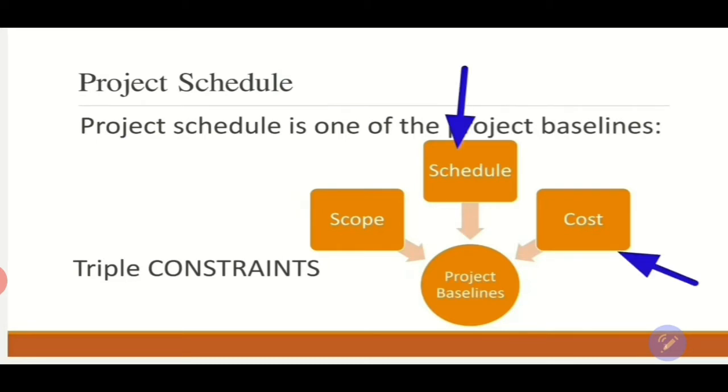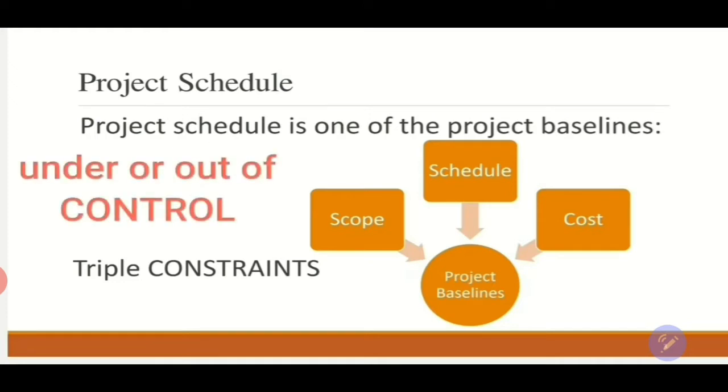What we use these baselines for is to measure the project's actual performance and compare it to these baselines in order to know if the project is under control or out of control. If the actual performance of the project falls within the baselines, then the project is under control. If it's not, then the project will be considered to be out of control.